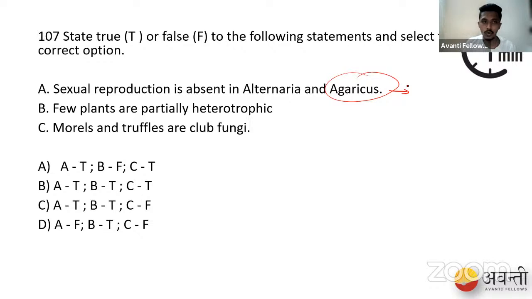Option B is true. So the third option, that morels and truffles are club fungi: morels and truffles are examples of sac fungi, also called Ascomycetes. So the third option is also wrong. The first and the third options are wrong, and the second option is right. So option D is correct, where A is false, B is true, and C is false.